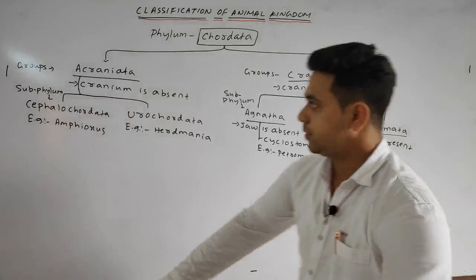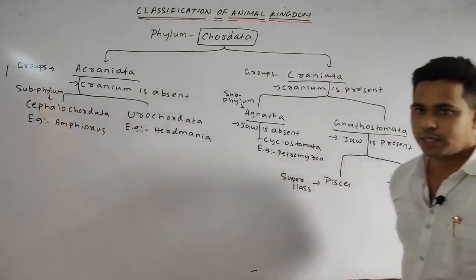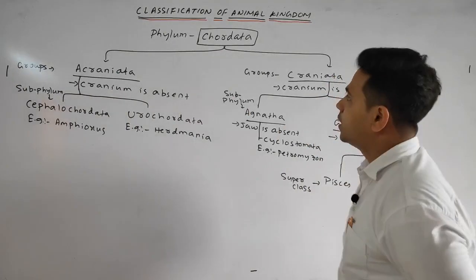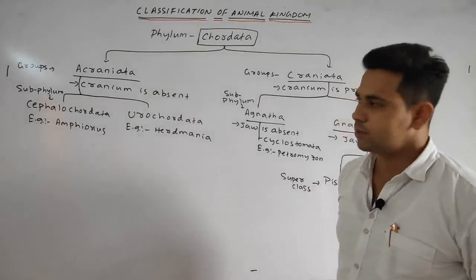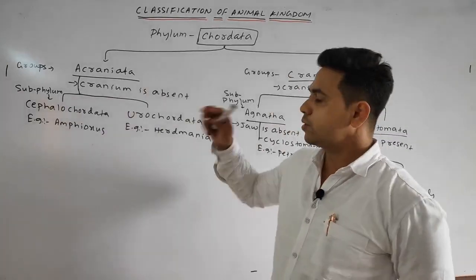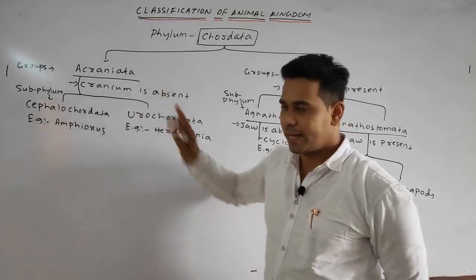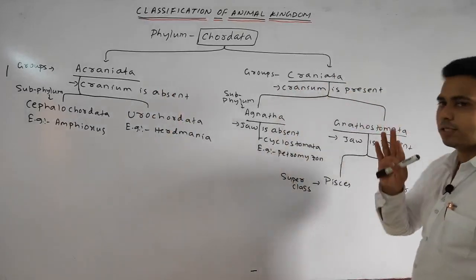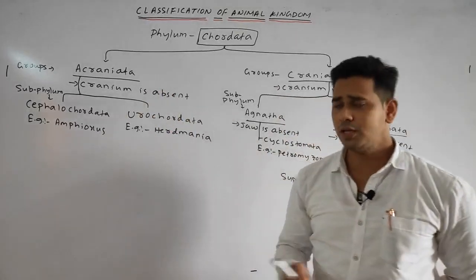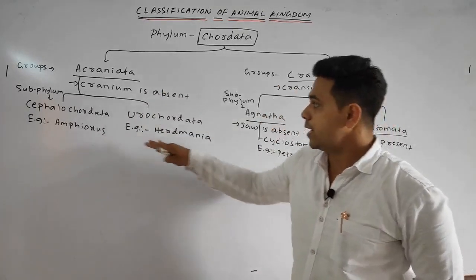So students, see, simply we discussed 10 phylums of the non-chordata. Under the chordata, there are two groups, Acraniata, Craniata. A means absent, and cranium means the skull bone. Cranium is absent in the Acraniata, in the Craniata, cranium is present. Further students, the Acraniata is divided into two subphylums, Cephalochordata, Urochordata.